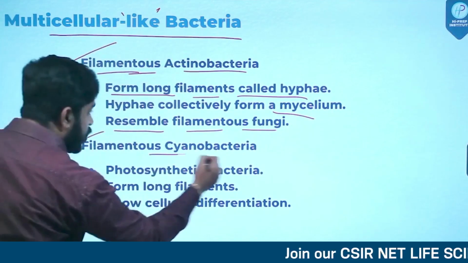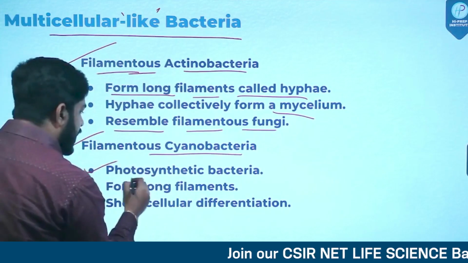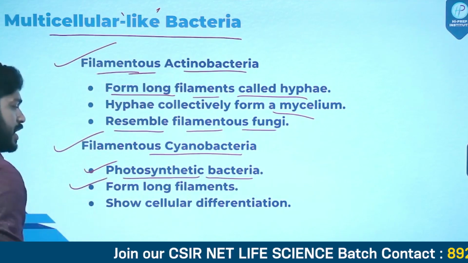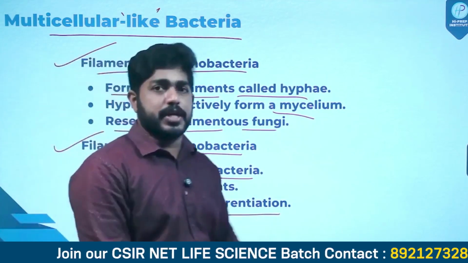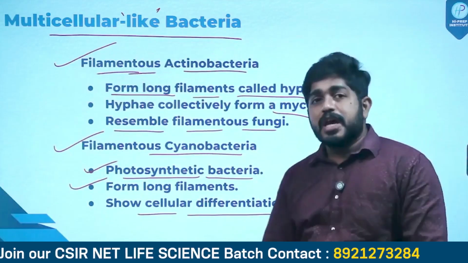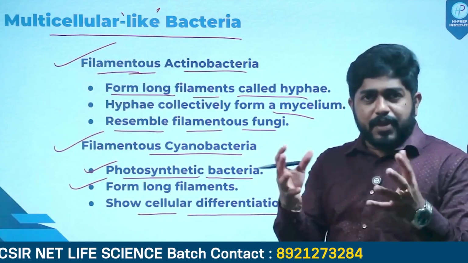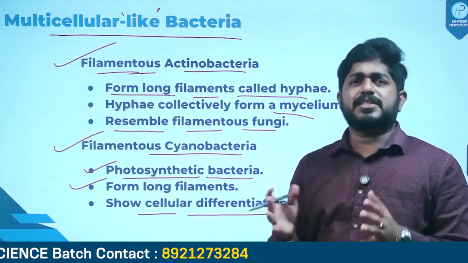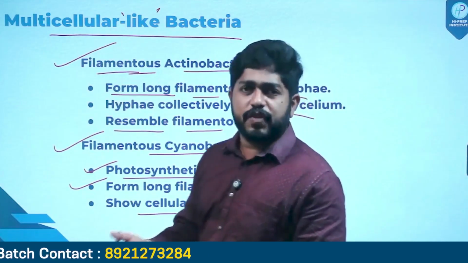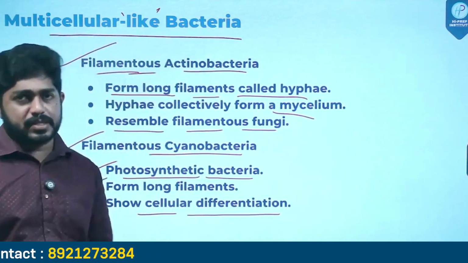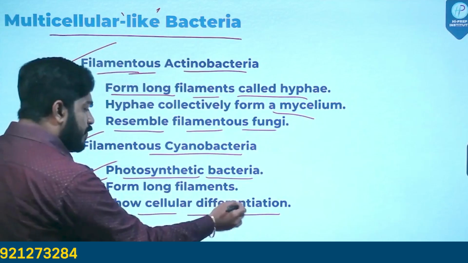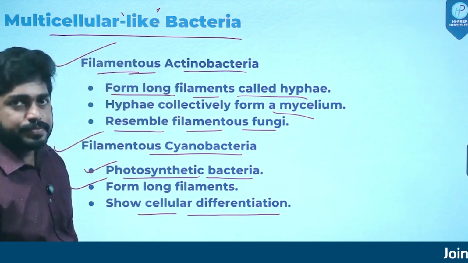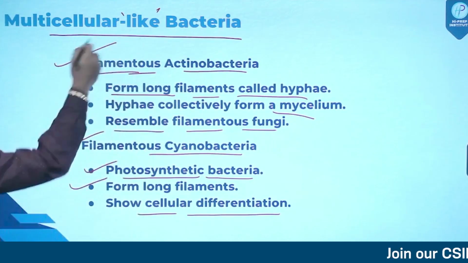Then there is filamentous cyanobacteria. Cyanobacteria means they are capable of photosynthesis. They are photosynthetic bacteria. They form long filaments and they show cellular differentiation. Cellular differentiation means the group has different types of cells, somewhat like a division of labor. Different cells will be doing different tasks. This cellular differentiation gives them the appearance of a multicellular organism. That is why they are called multicellular-like bacteria.